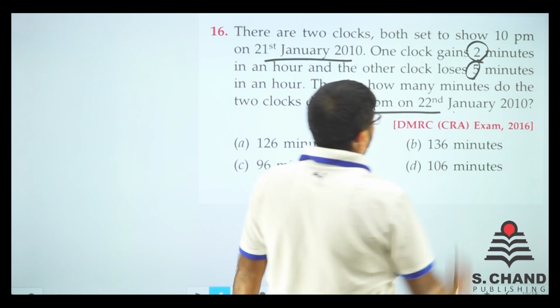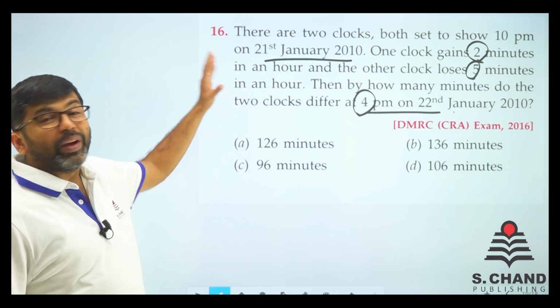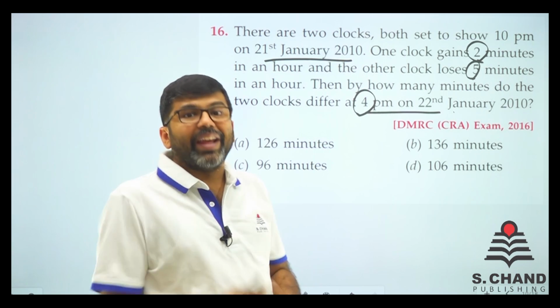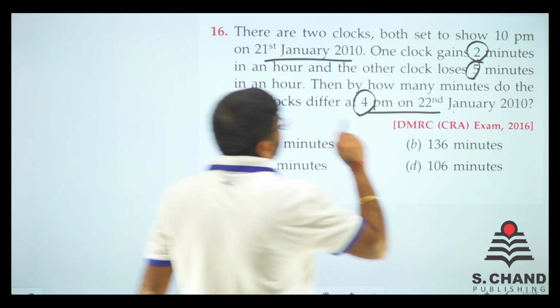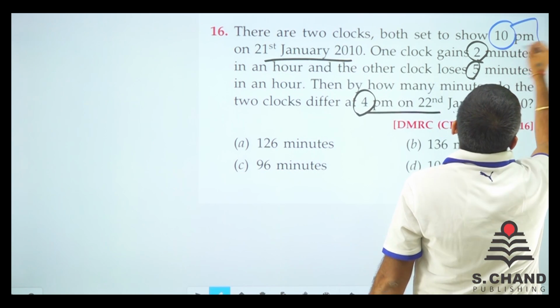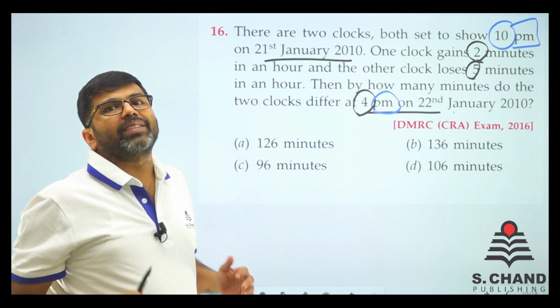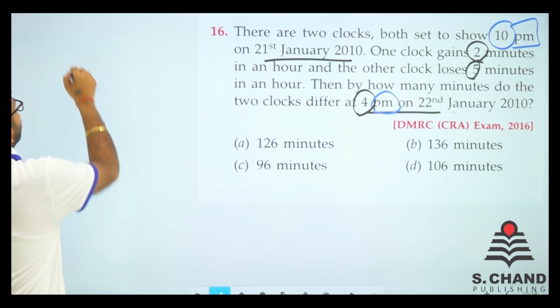4 p.m. 22nd of January. So see, it was 21st of January. It is 22nd of January. That means the next day. And the time, it must be noted that 10 is p.m. and 4 is also p.m., right? So it is for sure that less than 24 hours. Now, 10 p.m.